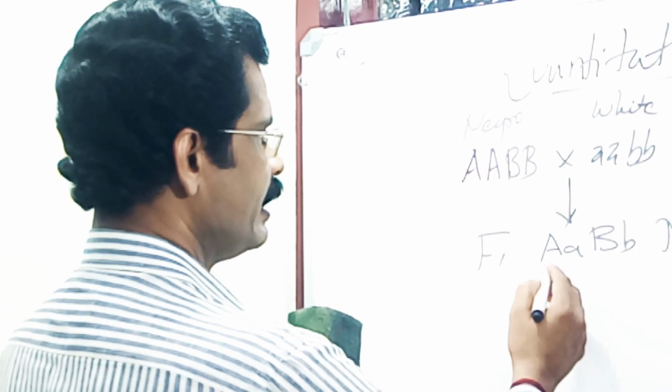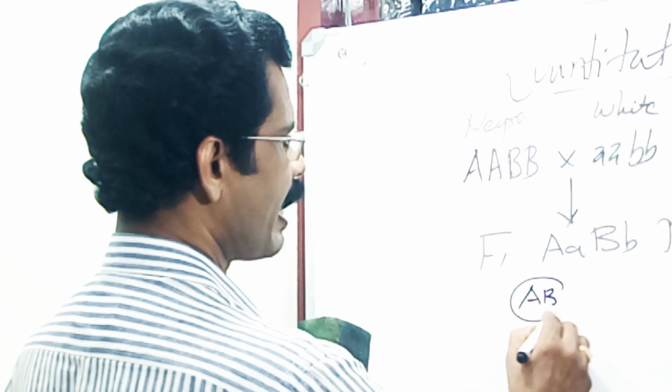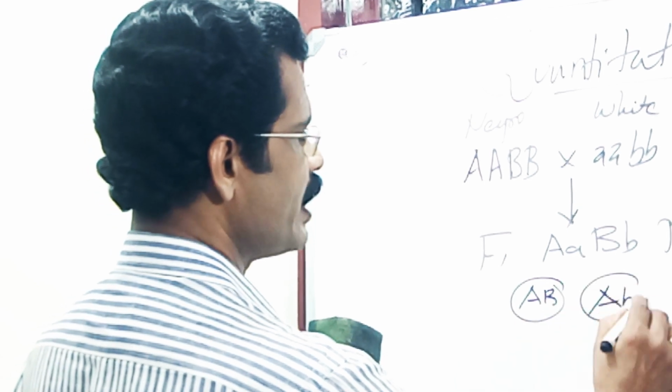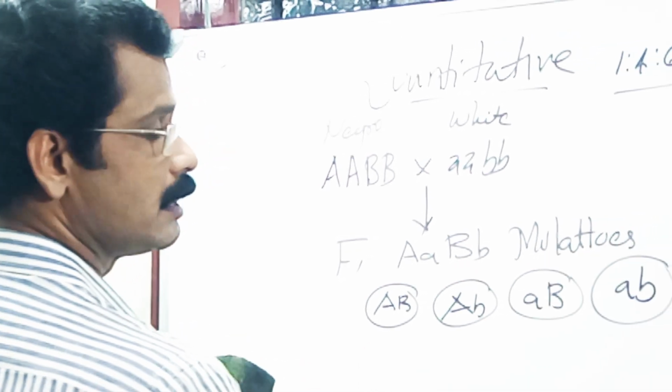In the F2 generation, they produce four types of gametes. What are they? Capital A, capital B; capital A, small b; small a, capital B; small a, small b.